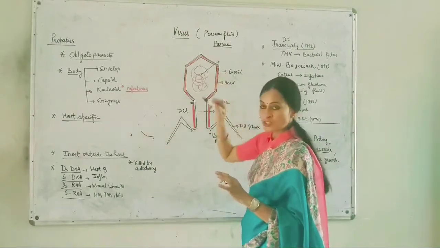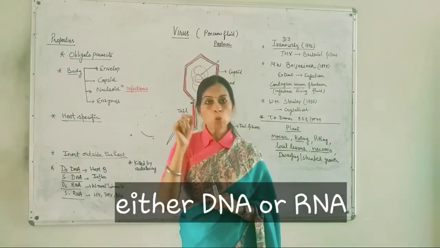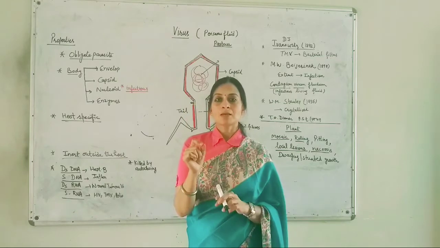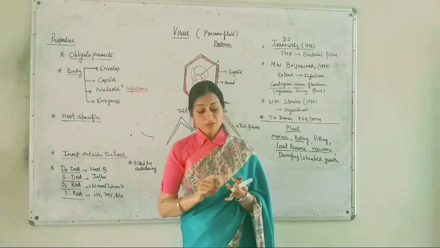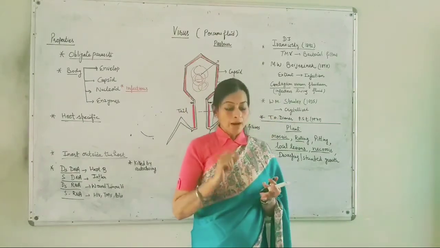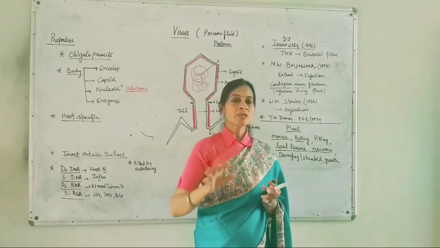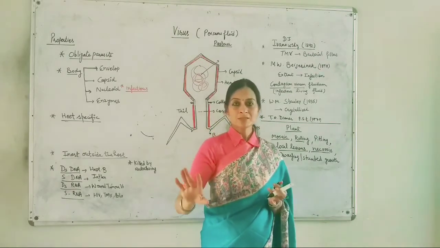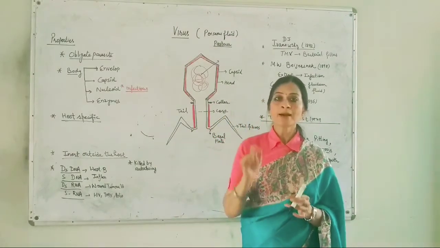This thread-like structure can be DNA or RNA. Just remember this, it is a very important point. The viruses can either have DNA or they have RNA. They never possess both DNA and RNA.